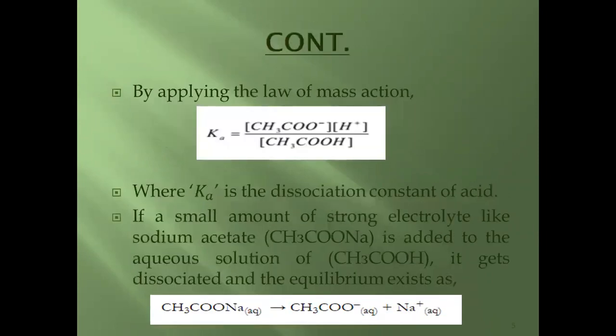By applying the law of mass action, we obtain Ka, where Ka is the dissociation constant of acid. If a small amount of strong electrolyte like sodium acetate is added to aqueous solution of acetic acid, it gets dissociated and again equilibrium exists as shown in equation.